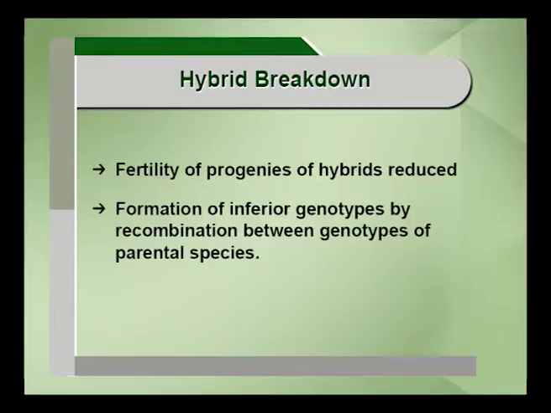It's a very important mechanism as far as post-zygotic mechanisms are concerned. The fertility of progenies of hybrids drastically reduces. Why? Because of the formation of inferior genotypes by recombination, which is a product of crossing over, which is a product of segregation taking place in non-allelic segregation, I mean to say. So because of the formation of inferior genotypes, this hybrid breakdown takes place. There are a lot of examples for this.